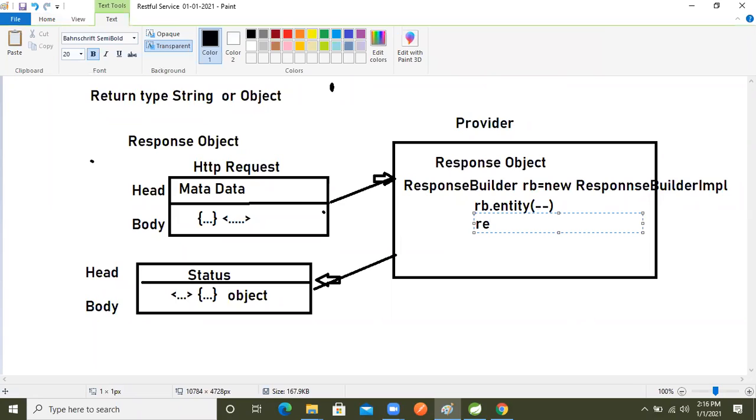After that, again we will take the reference of rb dot status, right? Status code, this is also an argumented method.